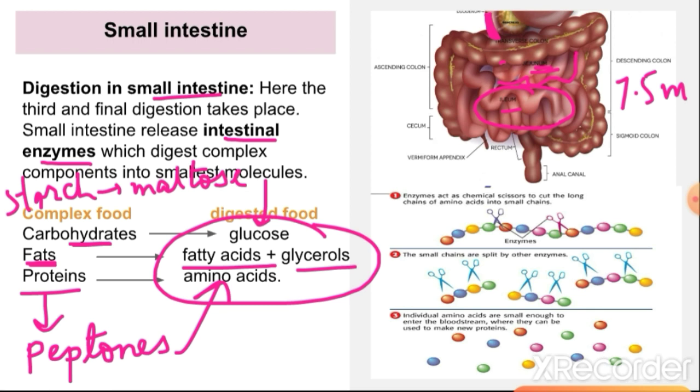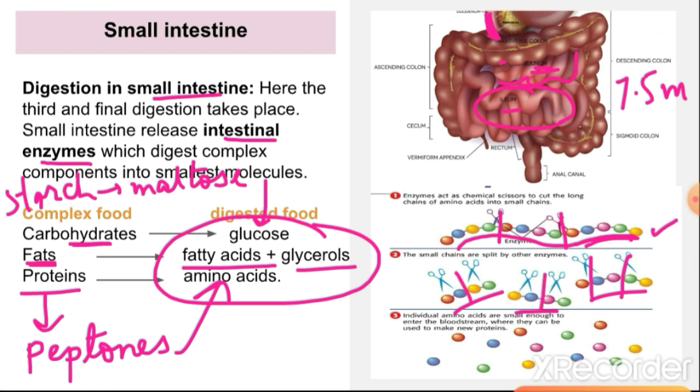You could understand here that in the first step we had a long chain of molecules. First that chain broke down into smaller pieces of chain. In the second step they were digested further into smaller molecules.